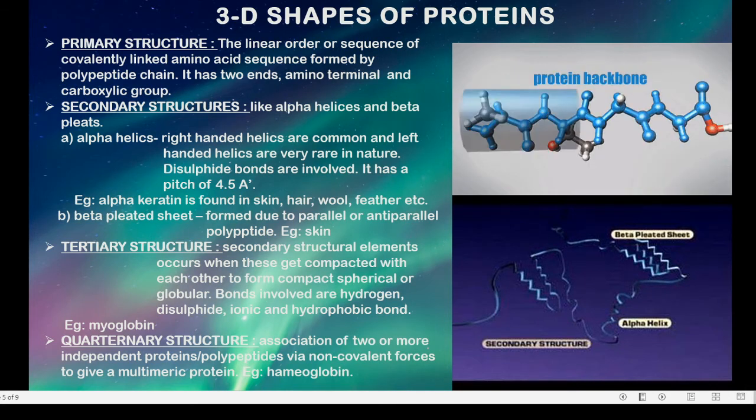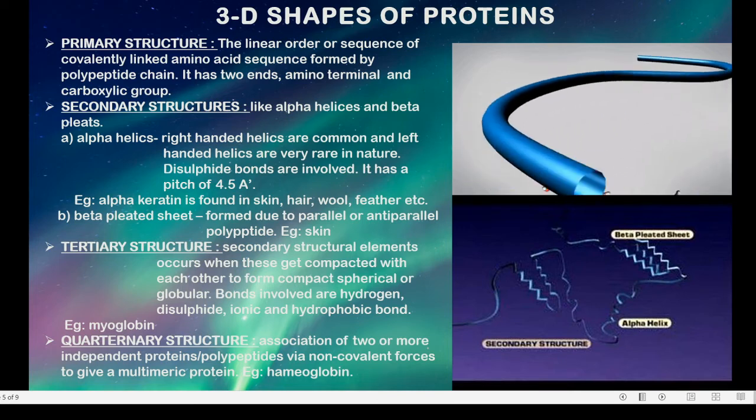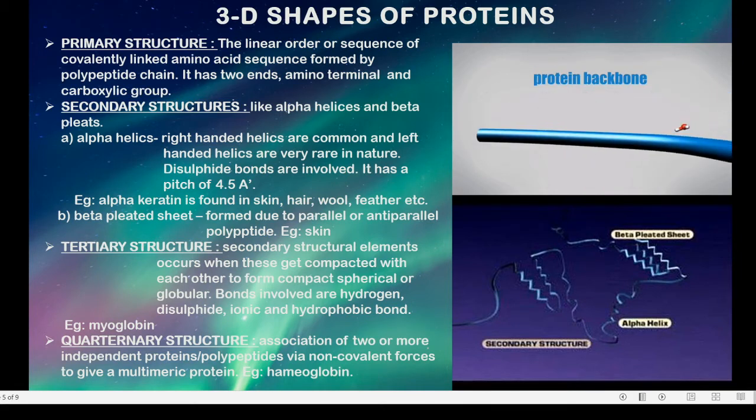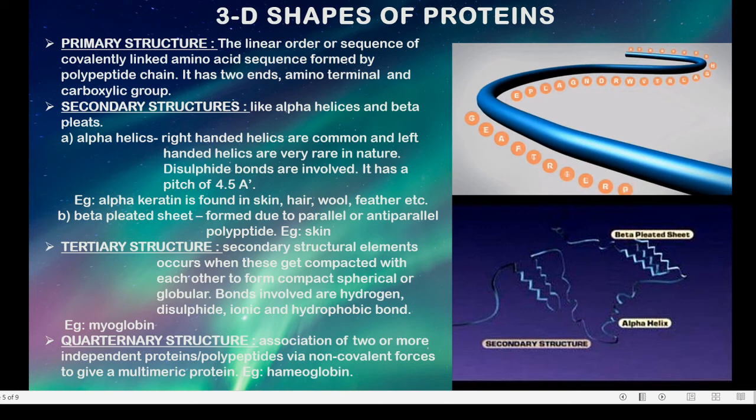The next type of secondary structure is beta pleated sheet. Beta pleated sheets are sheets arranged anti-parallel to each other with a polypeptide bond. An example would be silk. Silk, it's not skin, it's silk.